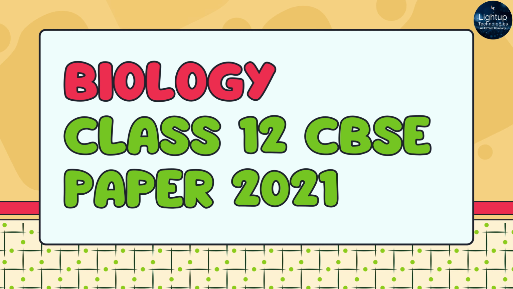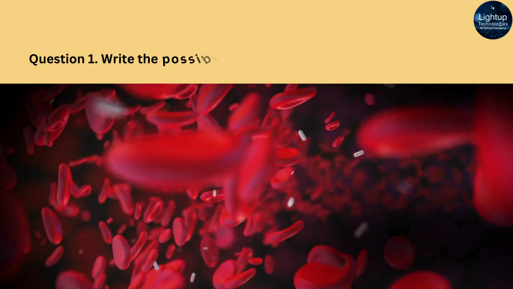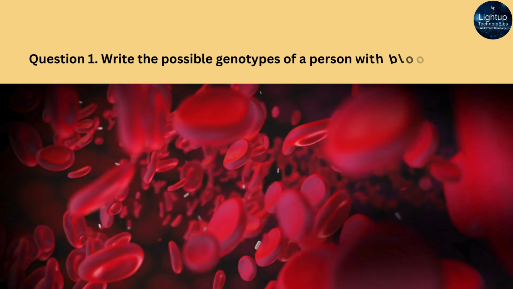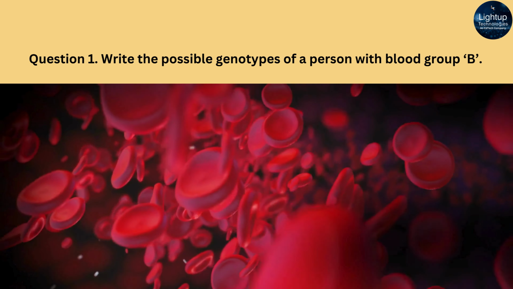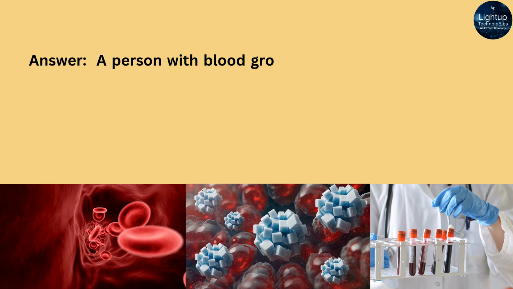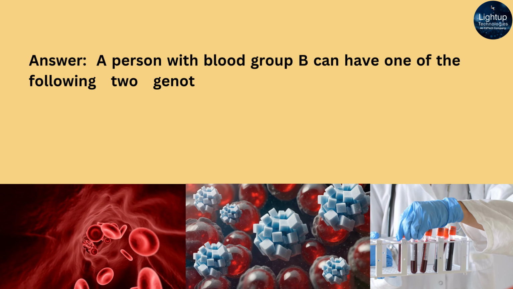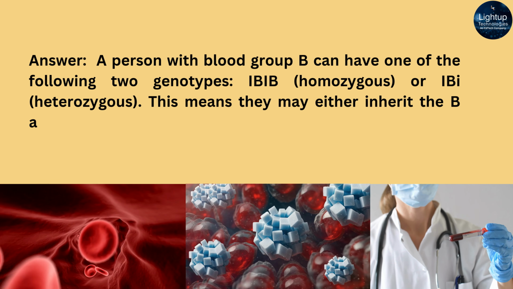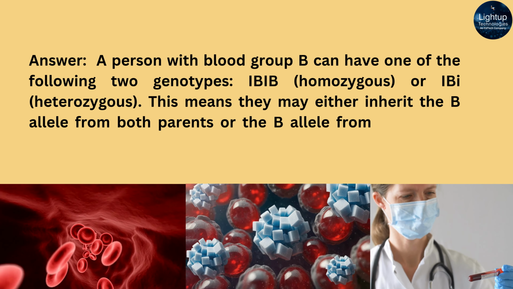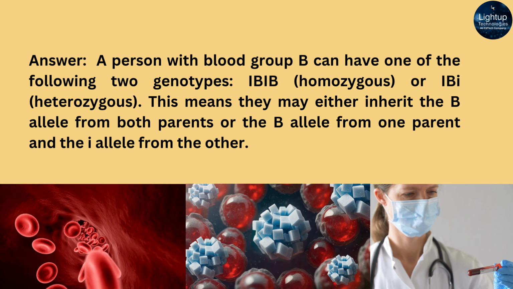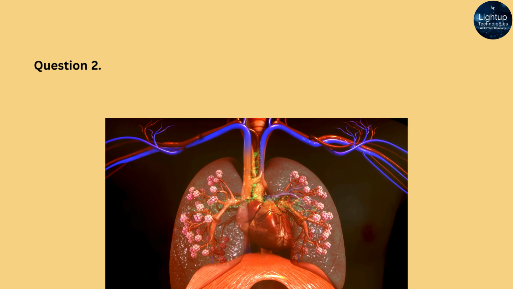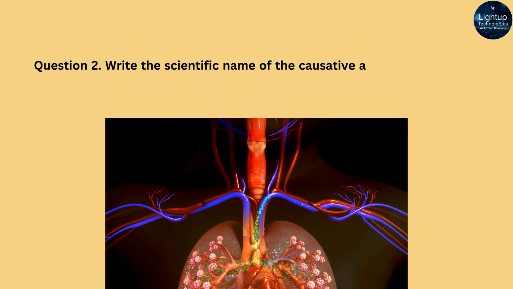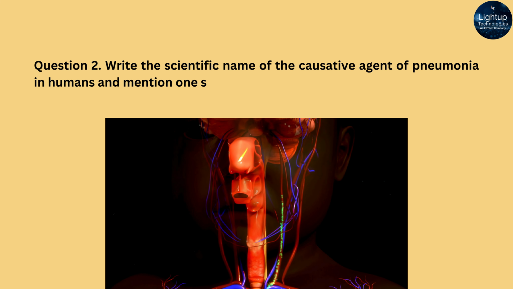Let's begin. Question 1. Write the possible genotypes of a person with blood group B. A person with blood group B can have one of the following two genotypes, IBIB, homozygous, or IBi, heterozygous. This means they may either inherit the B allele from both parents or the B allele from one parent and the i allele from the other.